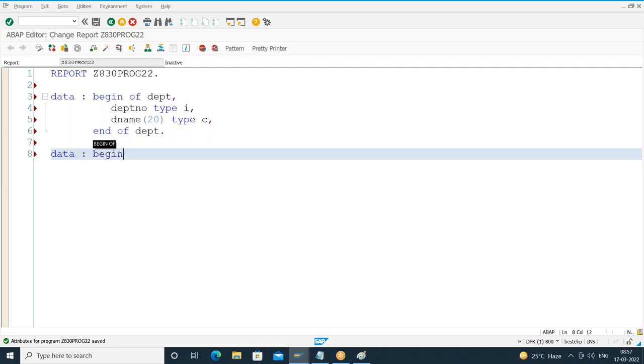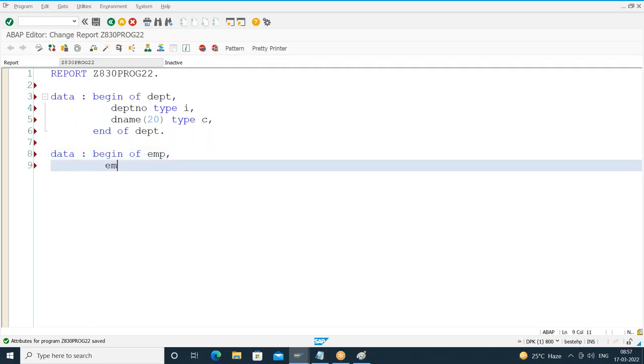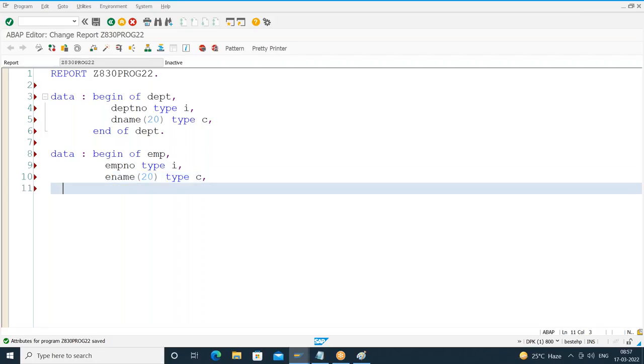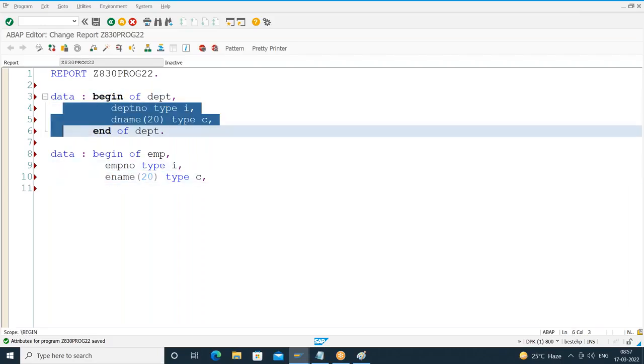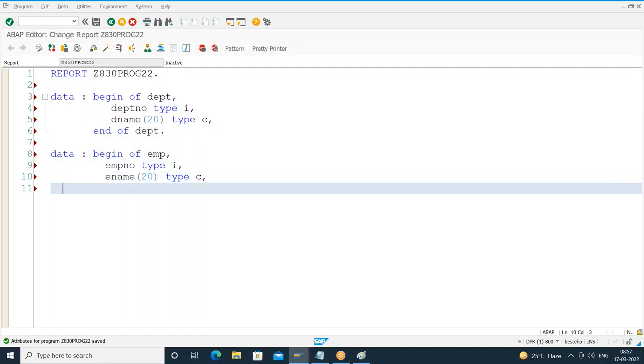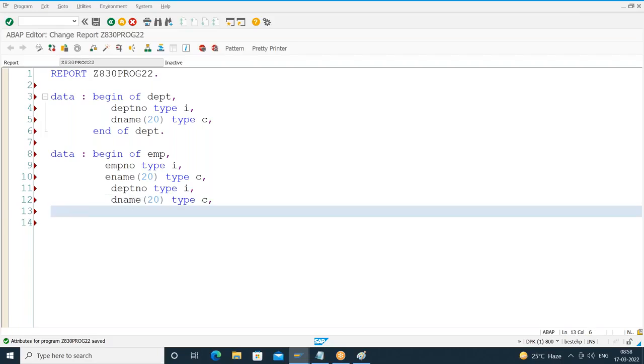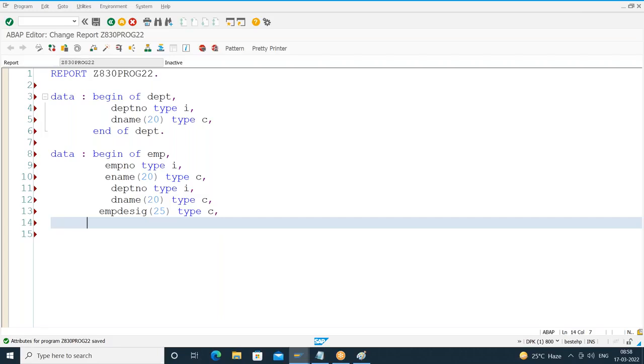Data. What is this? Begin of EMP. Employee number type I. Employee name of 20 type C. Now in the employee structure also, I want these two fields. I'm including those two fields. I'll take another field here. Employee designation of 25 type C. I'll close this.